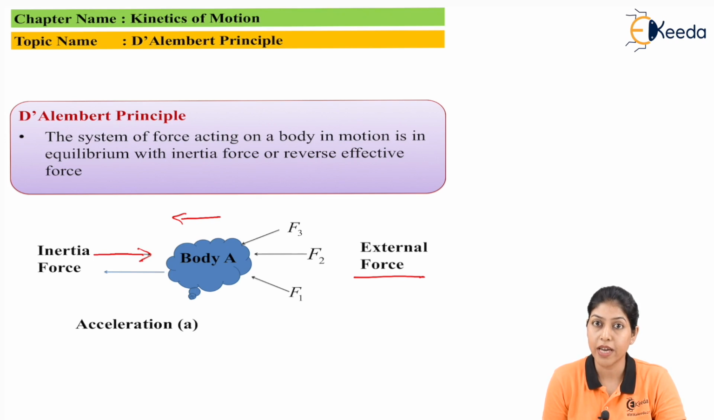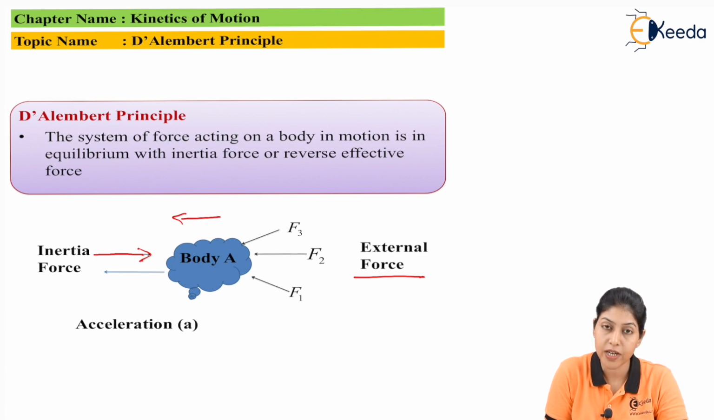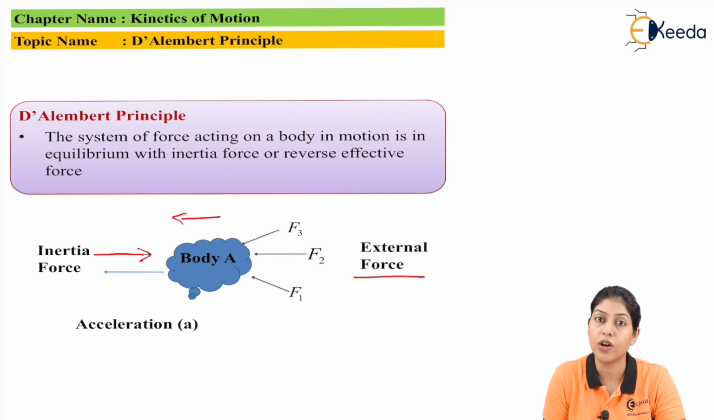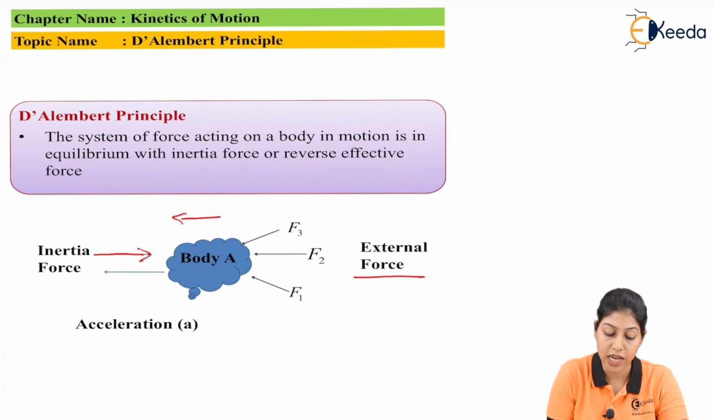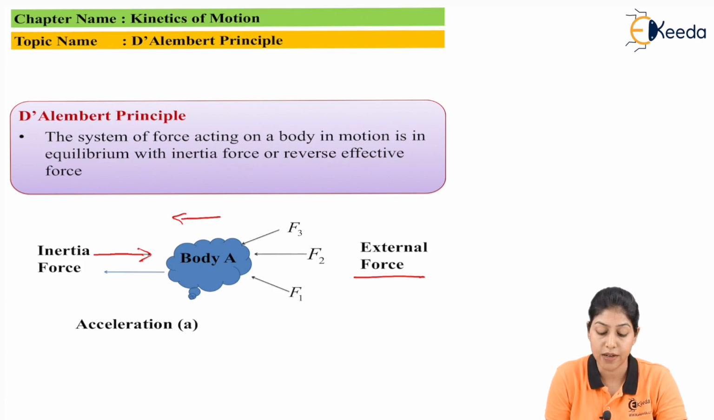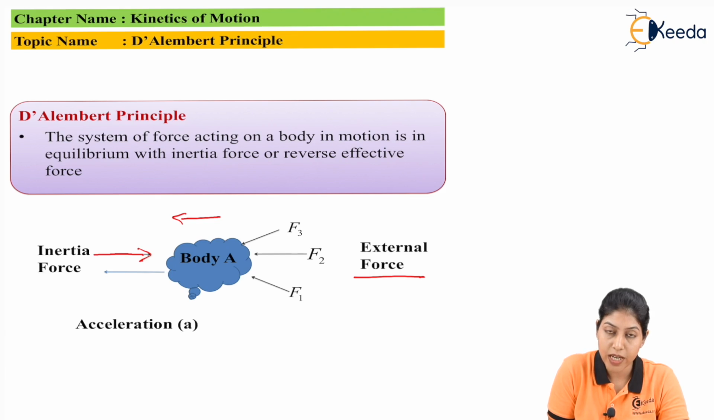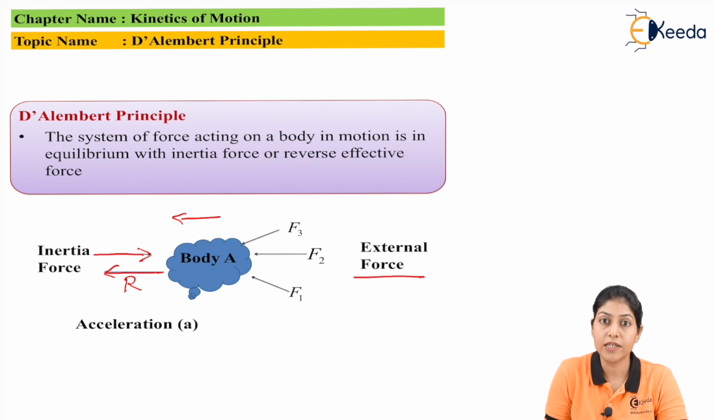Whatever velocity the body has, inertia force will try to change the velocity in the opposite direction. If the body is in motion, the inertia force will convert the body into rest condition. So D'Alembert principle says the system of forces acting on a body in motion is in equilibrium with the inertia force, or the reverse effective force. If we find the resultant of these forces F1, F2 and F3, the resultant will act in the direction of force.